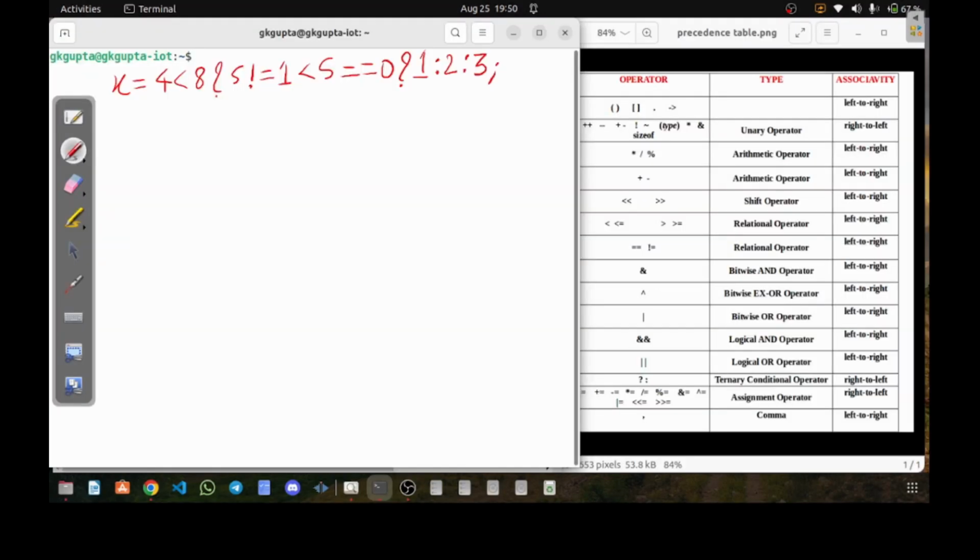Now if you look at this expression, don't get confused first of all, and don't get afraid also. The first and foremost thing you should do is look at the precedence table which I have opened here, and separate all the operators present. I'll go from left to right.